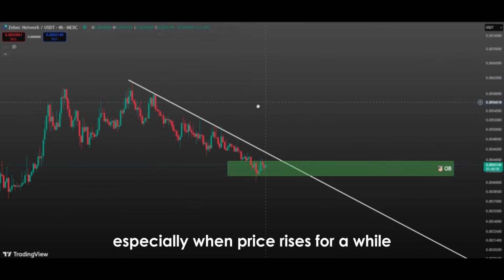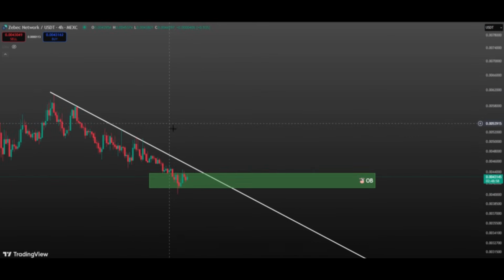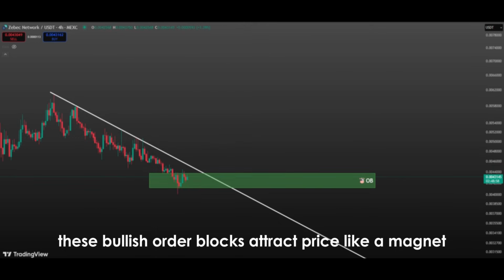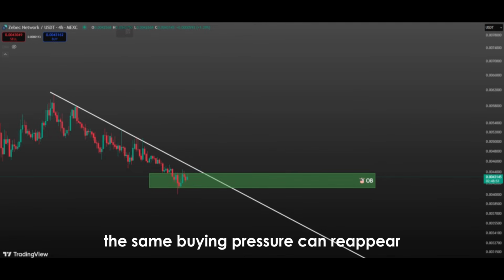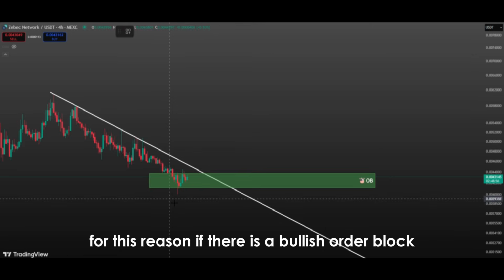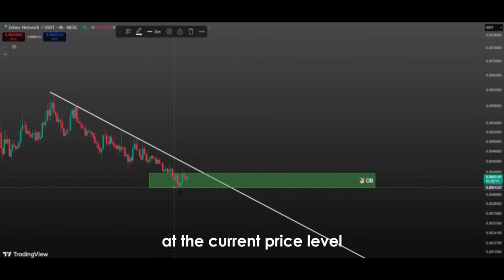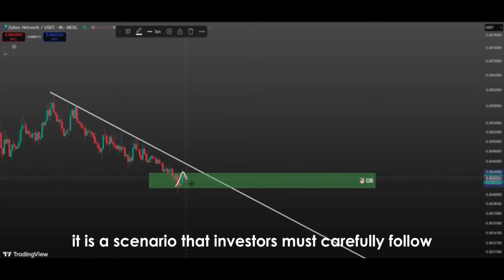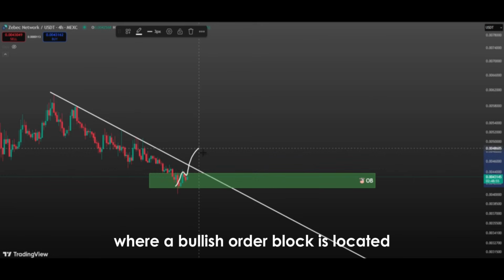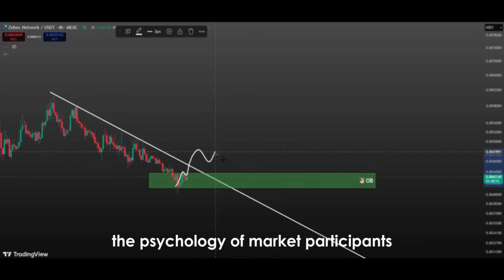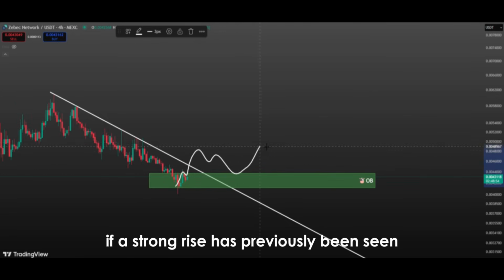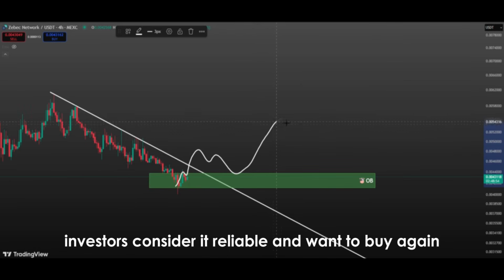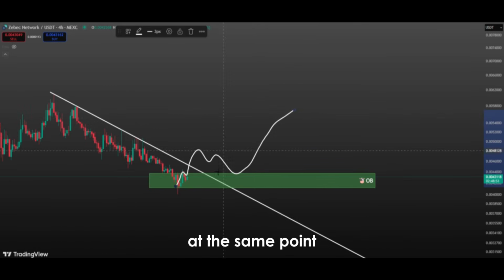Especially when price rises for a while and then experiences pullbacks, these bullish order blocks attract price like a magnet. Because in these zones there were strong buyers in the past, and every time price returns to them, the same buying pressure can reappear. For this reason, if there is a bullish order block at the current price level, it is a scenario that investors must carefully follow. When price reaches a zone where a bullish order block is located, the psychology of market participants also often comes into play. If a strong rise has previously been seen from this level, investors consider it reliable and want to buy again at the same point.